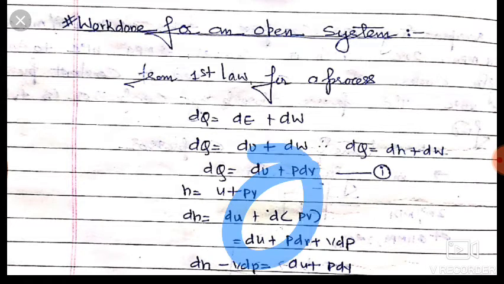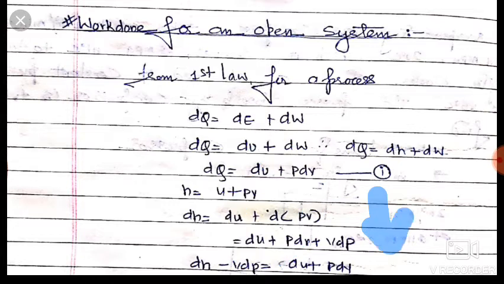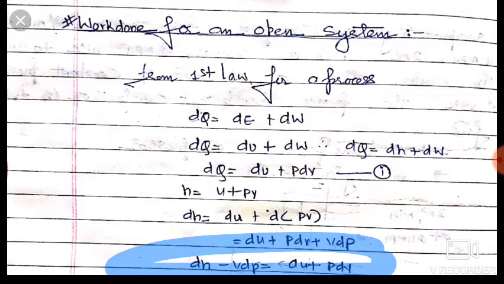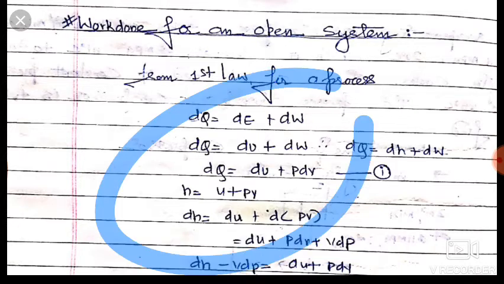First we take pressure as constant and differentiate volume dV, and then we take volume as constant and differentiate pressure. Friends, we will get dH minus vdP is equal to du plus pdv.